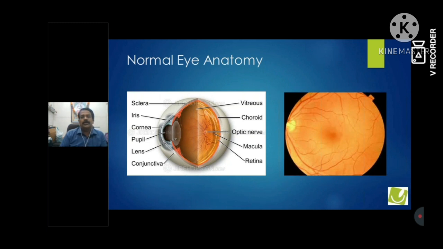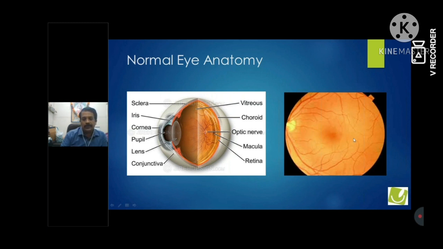Now we will go to the structural part of the retina. You can see there is a sclera and everything, which we will ignore. Our area of concern is only the retina. This is the retina, and in the retina, this is the optic nerve. Nerves from all over the retina concentrate into this area, and from this area they pass to the brain. And then this is the fovea, and the area surrounding the fovea, 5 mm, is the macula.